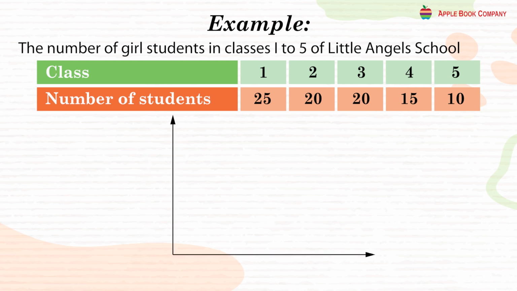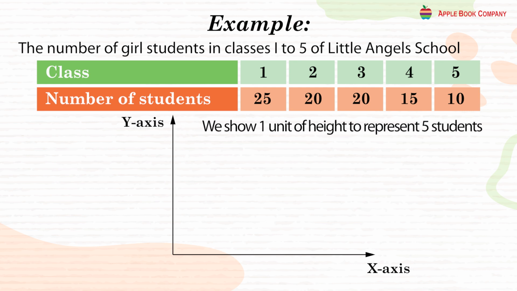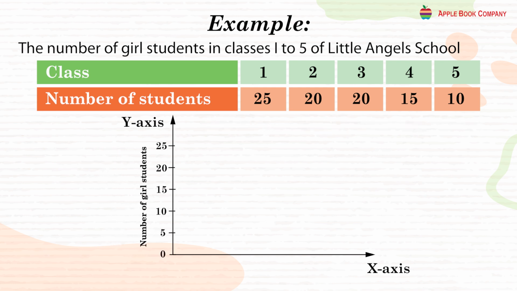We show the classes on x-axis, horizontal line, and the number of students on y-axis, vertical line. We show 1 unit of height to represent 5 students. So on the y-axis, we have marked 0, 5, 10, 15, 25. And on the x-axis, we have written class 1, class 2, class 3, class 4, class 5.